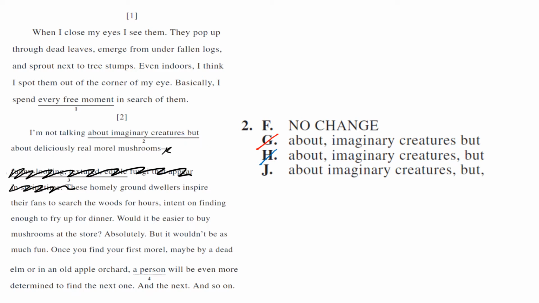And then choice J, we're taking out the word but. I'm not talking about imaginary creatures, about delicious. No, we need that. It's just comparing two things. So choice J is out. So our answer has to be F. We just don't need any punctuation at all. And we really see this if we look at the word about. It's going to be a modifying phrase here. So it tells us what we're talking about, right? So choice F is the correct answer.